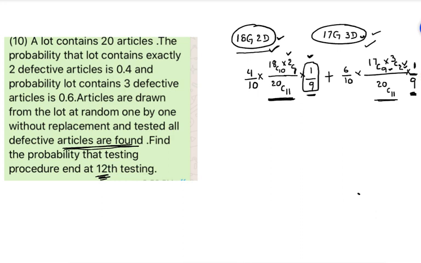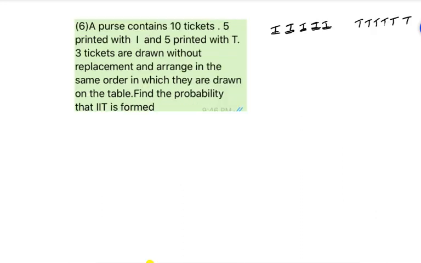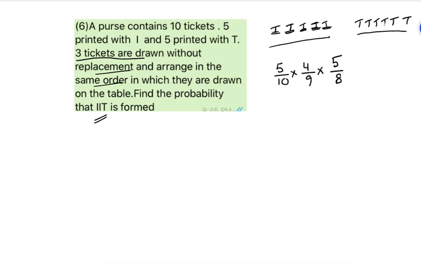This particular question is also based on the law. So total 10 tickets are there here. 5 printed with I, remaining 5 printed with T. We are drawing 3 tickets at random without replacement and arranged in the same order. So to get IIT, first we have to get I, that is 5 by 10. Next also we have to get I, so that is 4 by 9. Next we have to get a T, that is 5 by 8. So that is the answer.